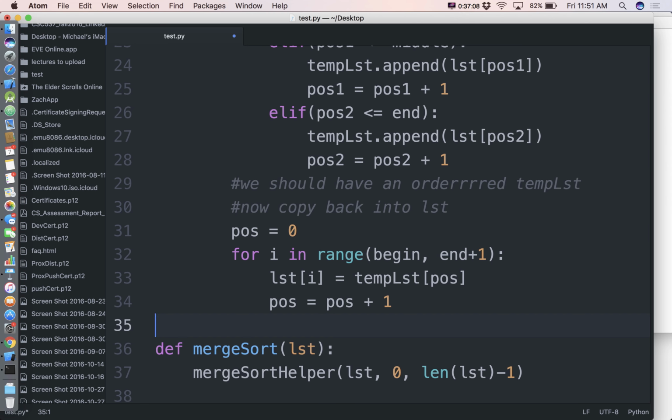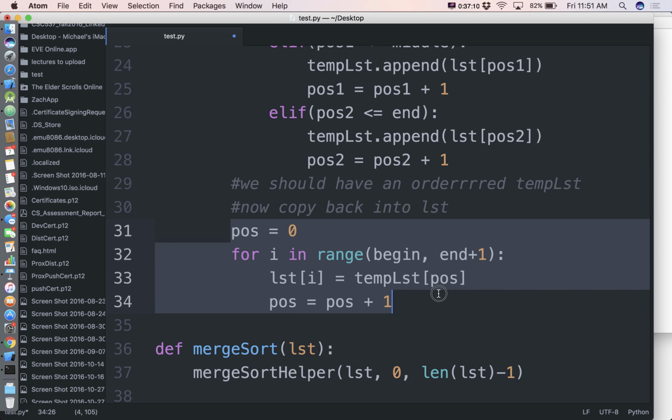That make sense? This will do the actual copying over. So we're walking our temp list through this variable called pause. So bucket 0, then bucket 1, then bucket 2, then bucket 3. But we're walking list through a variable called I. Bucket begin plus 1, begin plus 2, begin plus 3, so on and so forth.